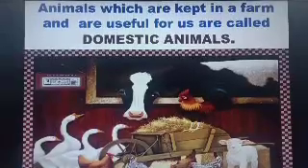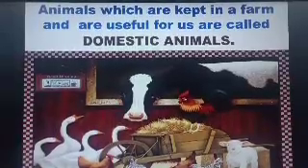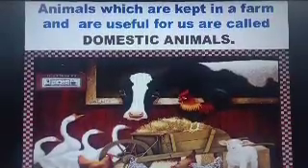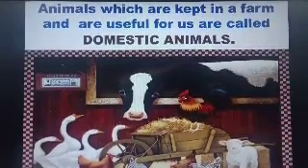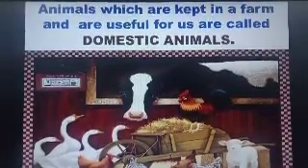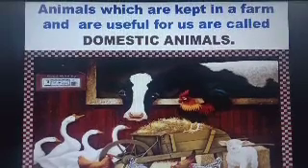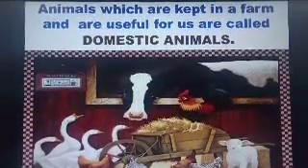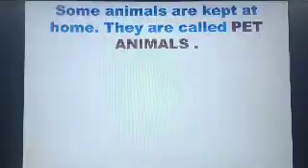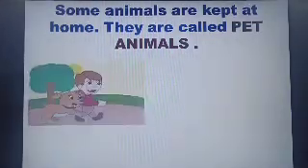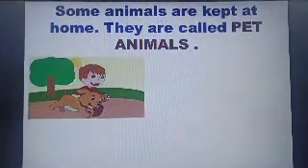Animals which are kept in a farm and are useful for us are called domestic animals, like cow. Cow gives us milk. Hen gives us egg. Some animals are kept at home.